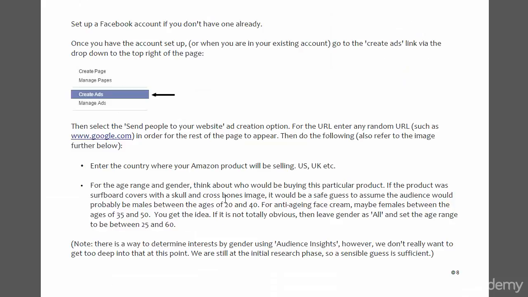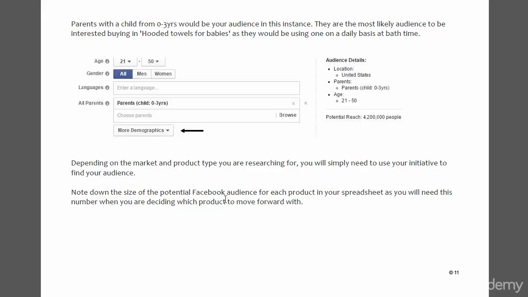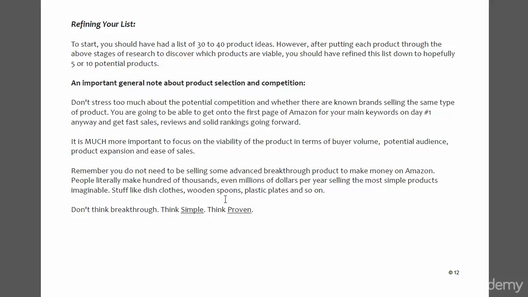Now, once you have done that, I've given some additional methods here for Facebook. I've written everything out for you, so it should be clear how to find your audience, or just to confirm that there is an audience to market to. After you've completed all this research, you will see which products you can potentially move forward with. Doing all this research will obviously eliminate a lot of products, but if you had 30 to 40 products to begin with, perhaps after doing this you might have 5 or 10 that you could potentially move forward with. Okay, so that's all for this video, and we will move on to the next stage.